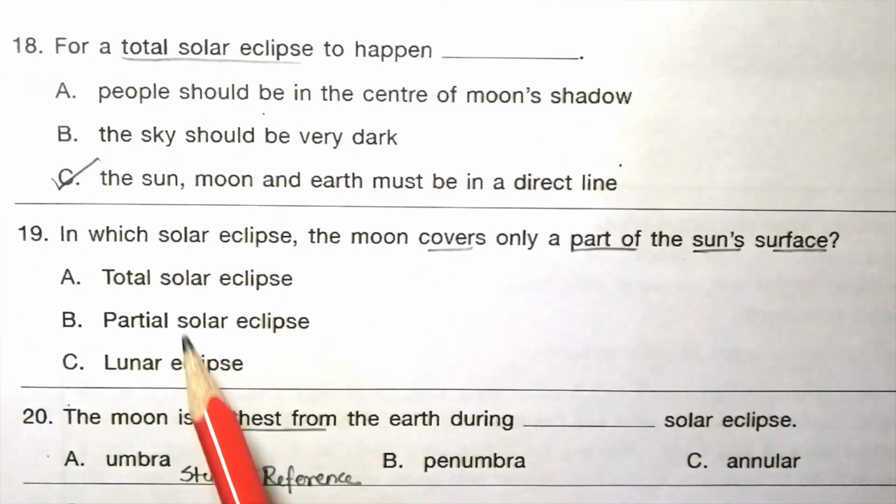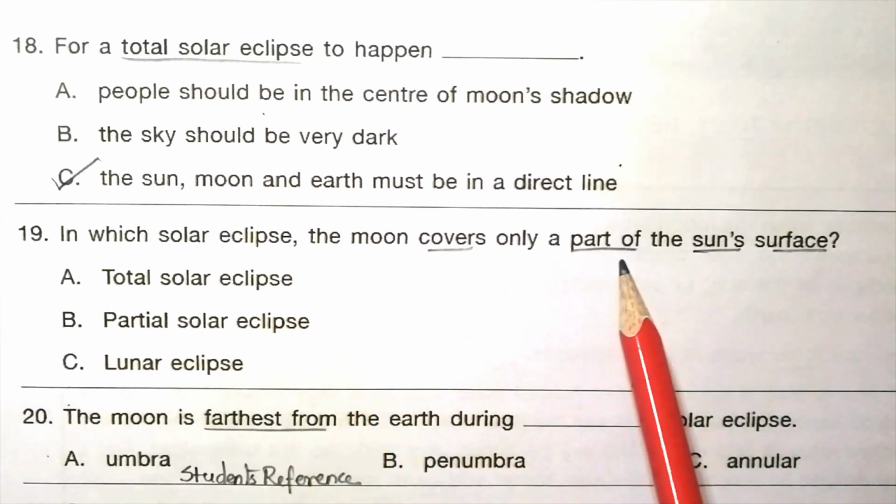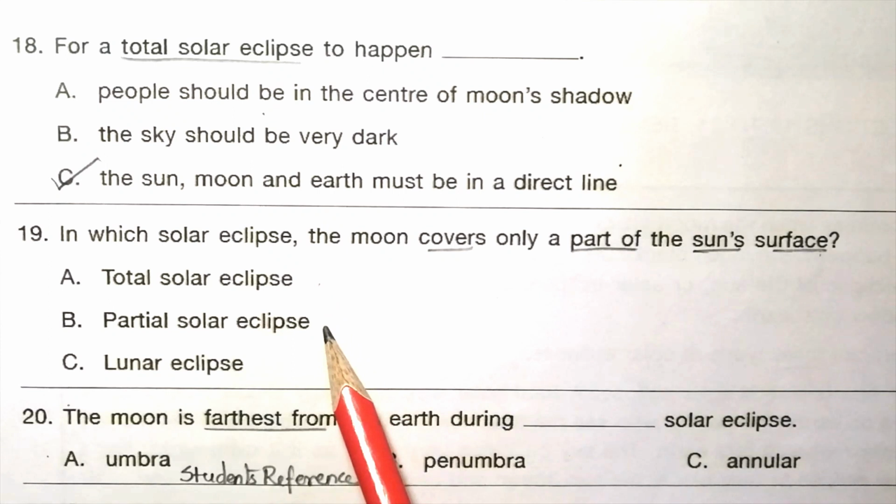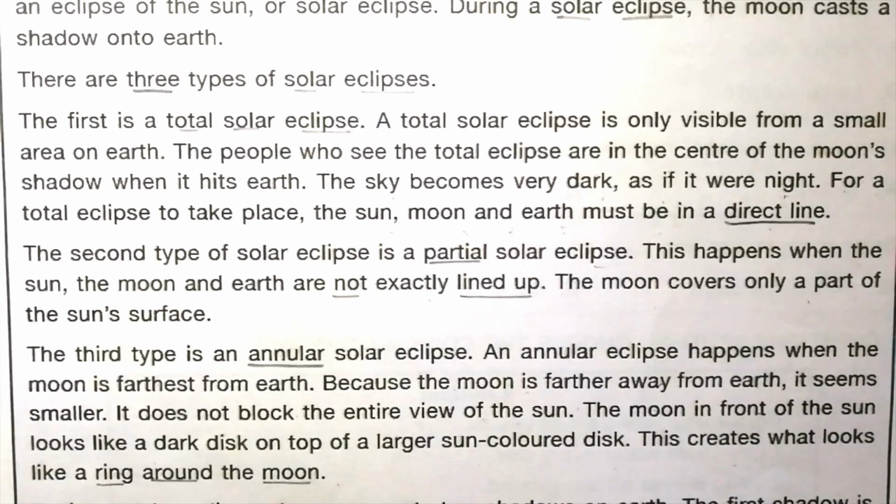19. In which solar eclipse the moon covers only a part of the sun's surface? Total solar eclipse, partial solar eclipse, lunar eclipse. The answer is B. Partial solar eclipse. The answer is given here. The second type of solar eclipse is a partial solar eclipse. The moon covers only a part of the sun's surface.